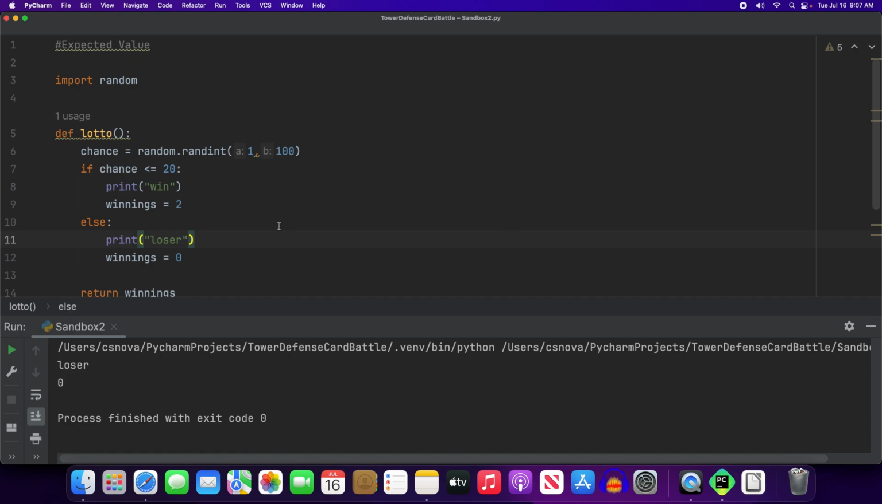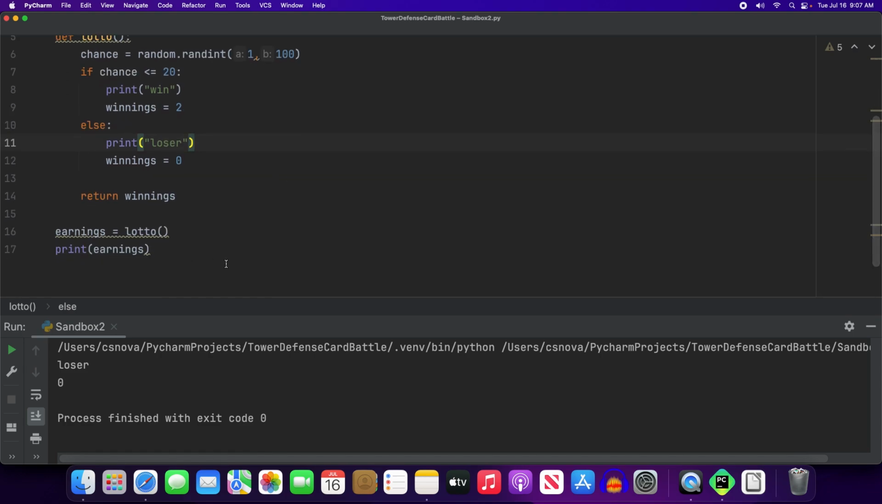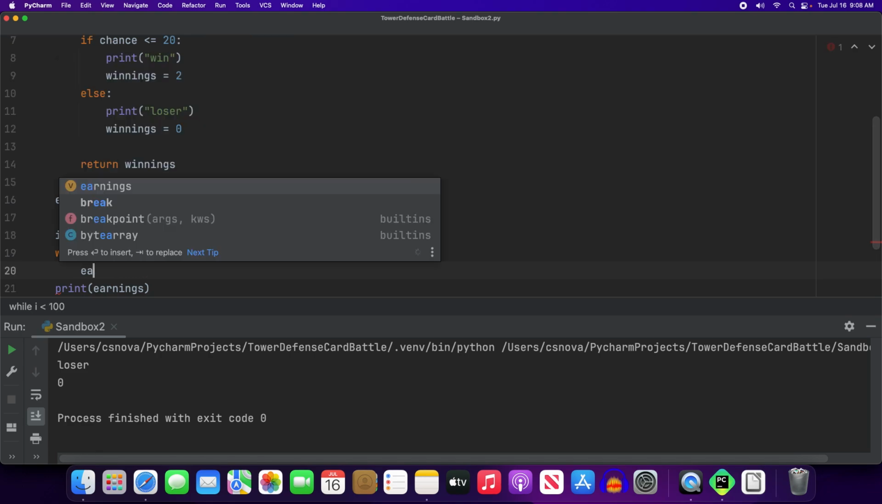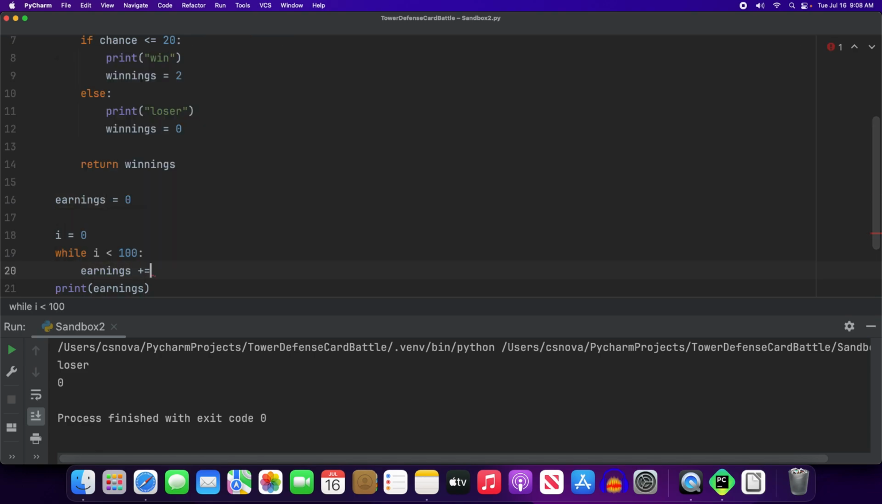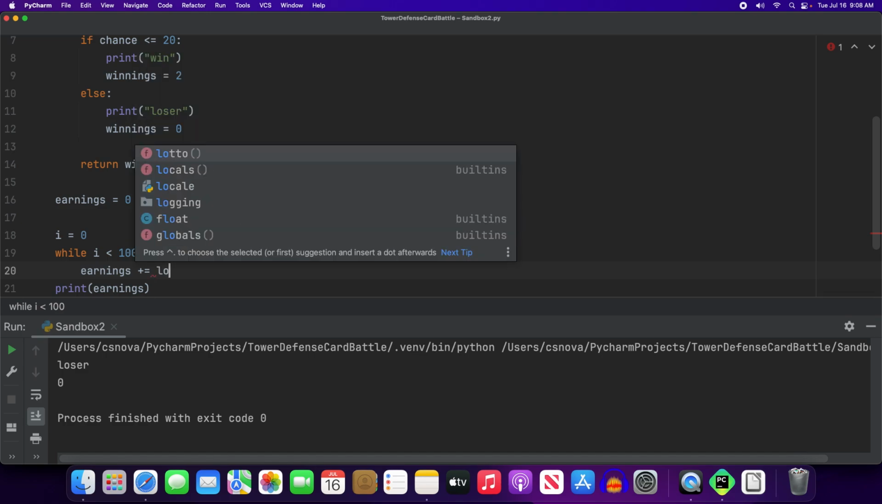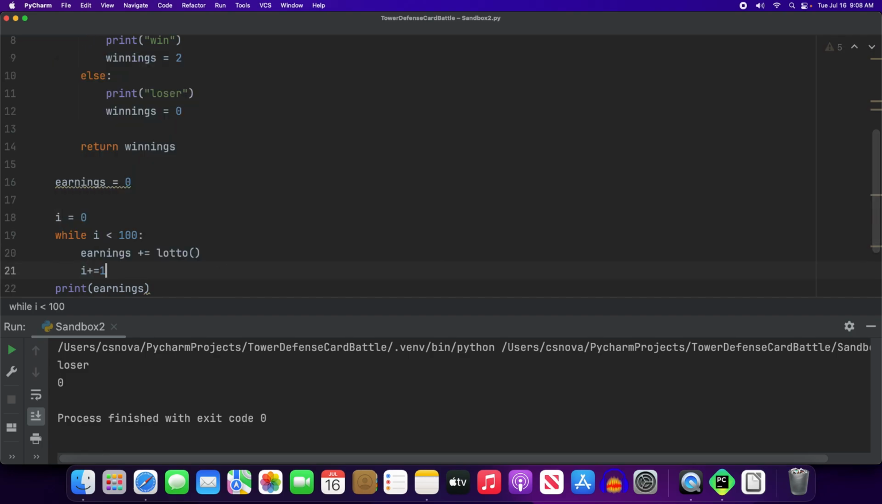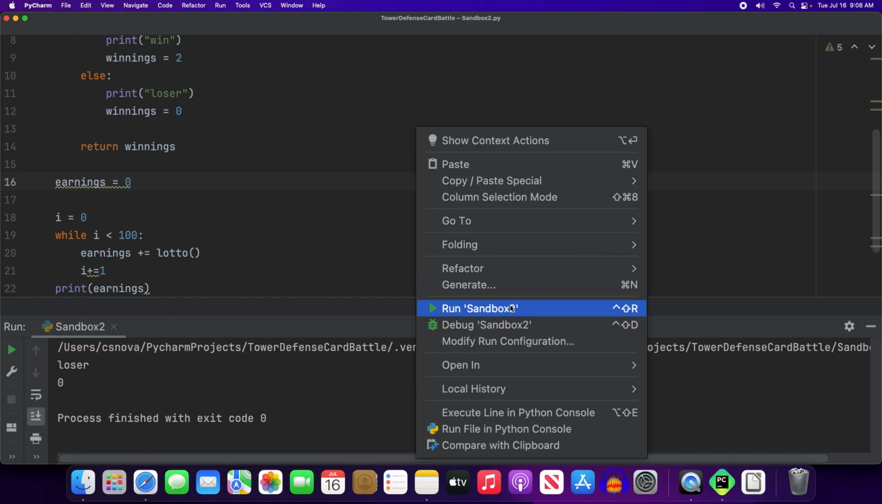and that's the idea behind expected value. So instead of just having earnings equal to the lotto one time, what we're going to do instead is we're going to have earnings equal to 0, and then we are going to loop several times. So let's go, I is equal to 0, while I is less than 100, earnings plus equals lotto. And we'll keep our running log of wins and losses. Don't forget to increment so we don't get an infinite loop. And let's see what happens now when we run 100 lottos.